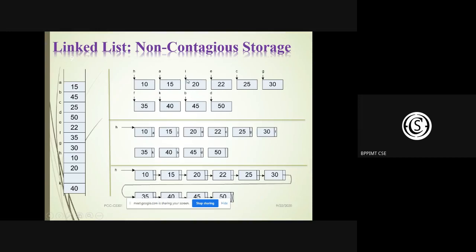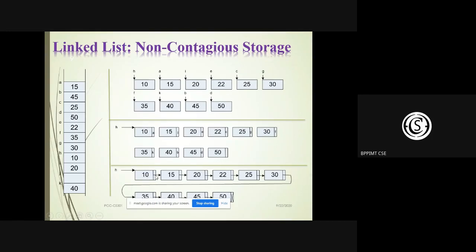The address of 20 is I, so we put I, and next we put 20 in the data part. After that, 22 is there. The address of 22 is E. So we put E at the next part of the third node, with data part 20.